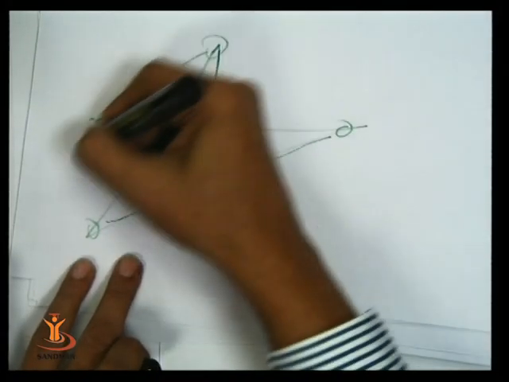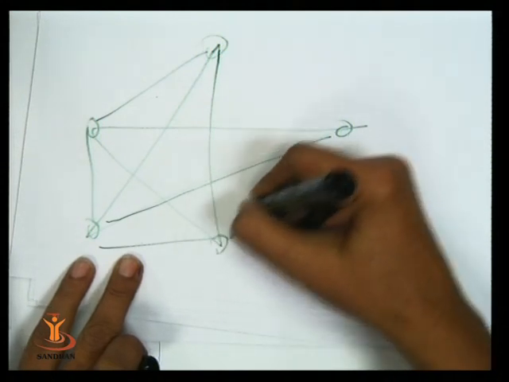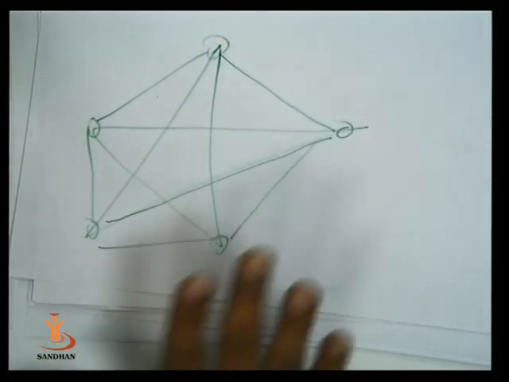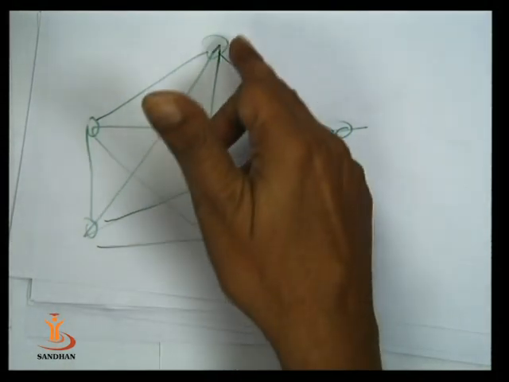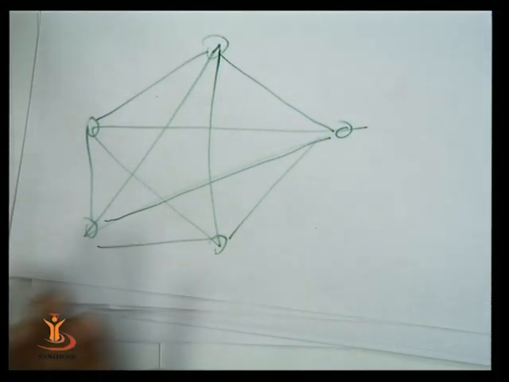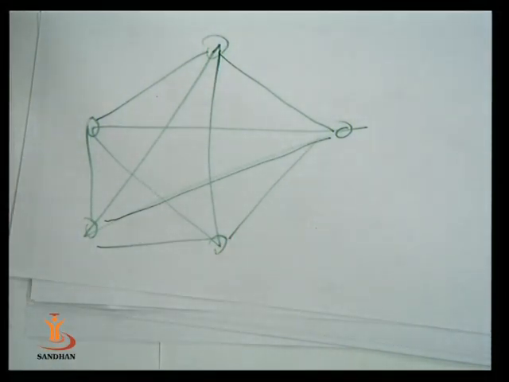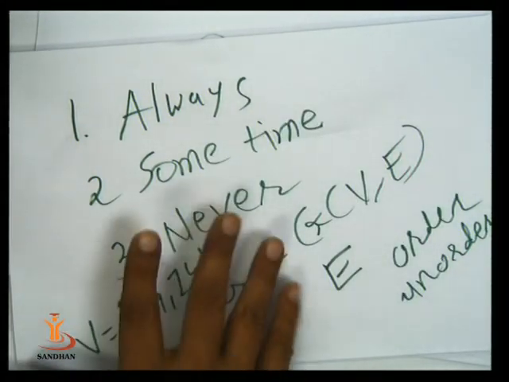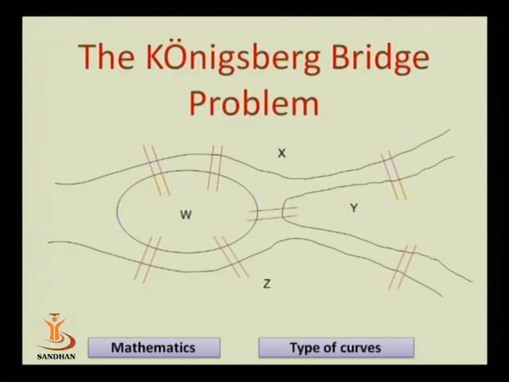What about this graph? Degree of each vertex in this graph is also even. So this graph is also always traversable. Now we see another graph.